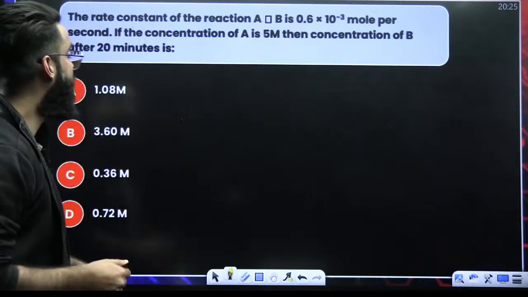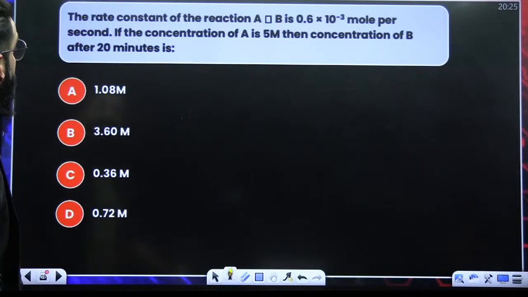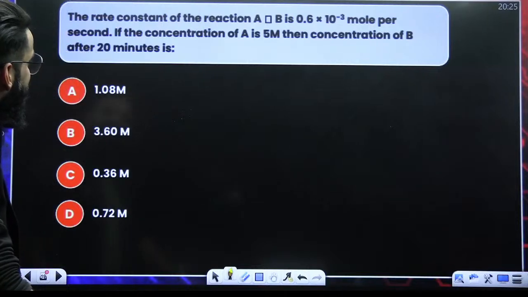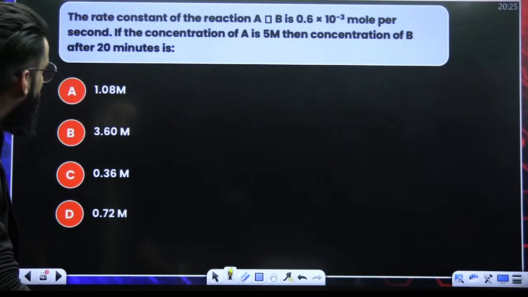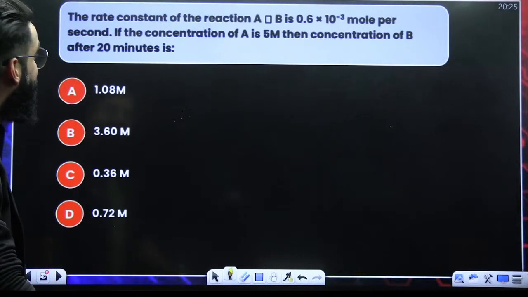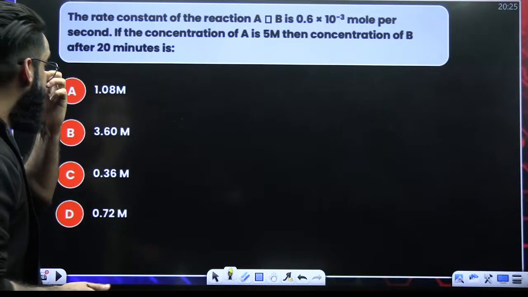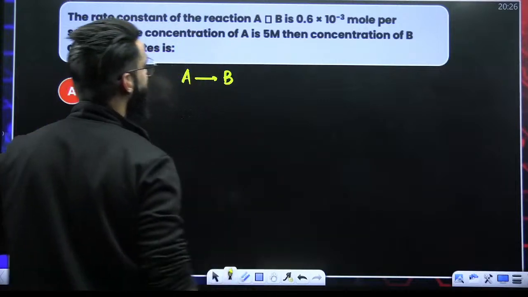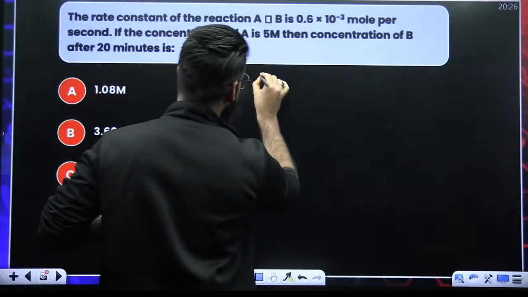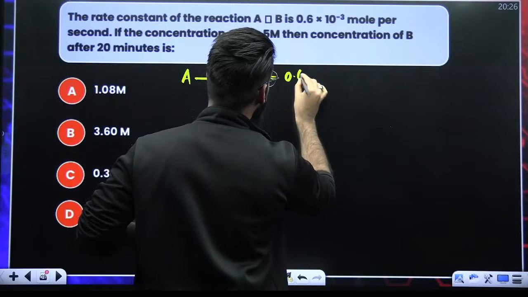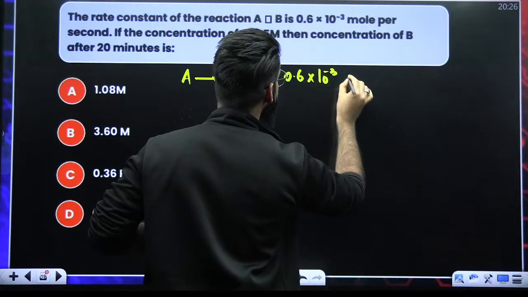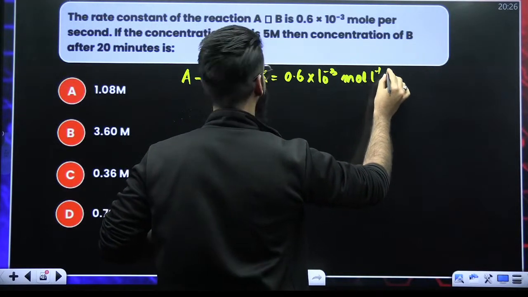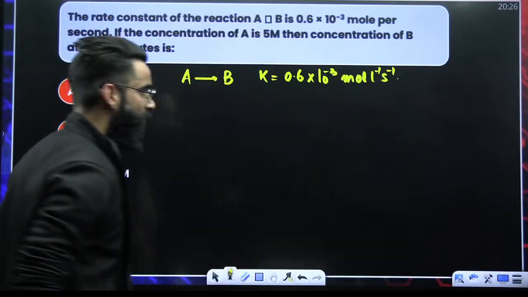Done? All right, let's have a look at what the question says. The rate constant of the reaction A gives B is this. If the concentration of A is 5 molar, what is the concentration of B after 20 minutes? First of all, as per the question, the reaction is A gives B. Rate constant K is given as 0.6 into 10 raised power minus 3 moles per liter per second.